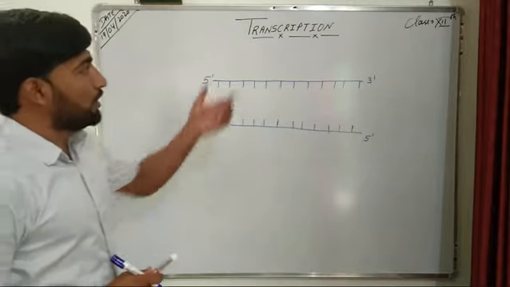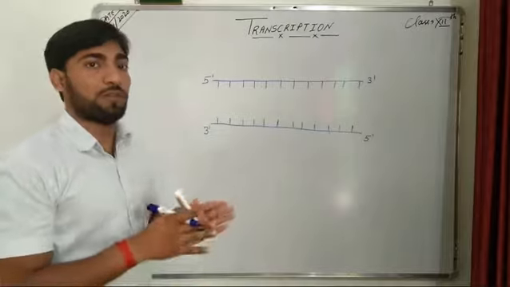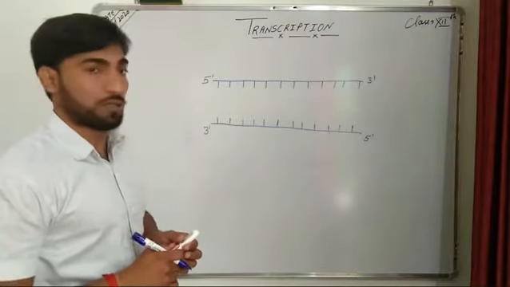Now, during the transcription process, the two strands of DNA have different roles.